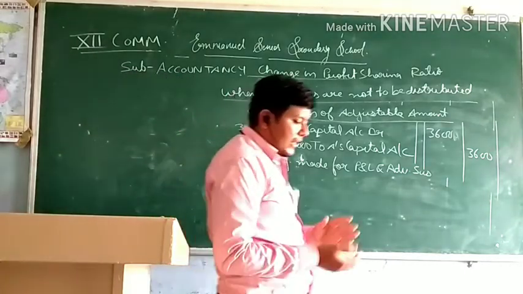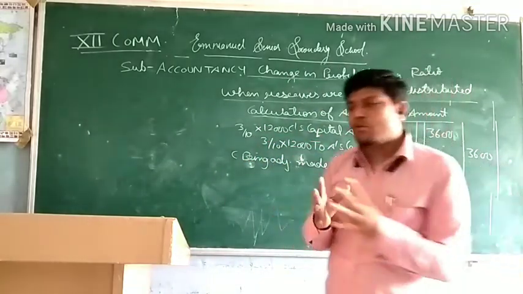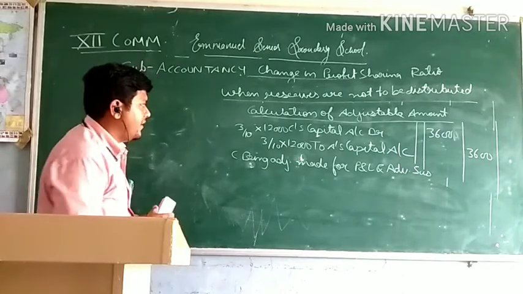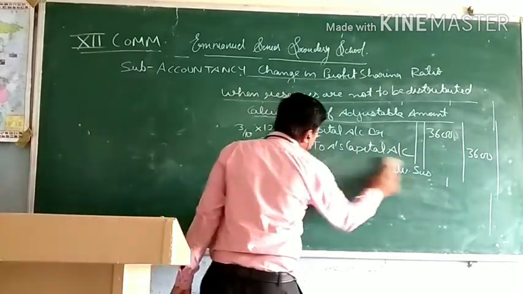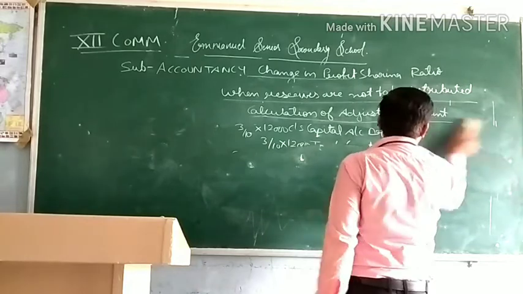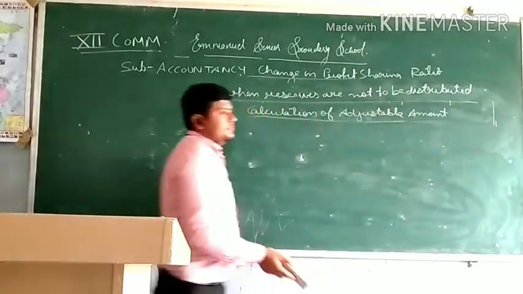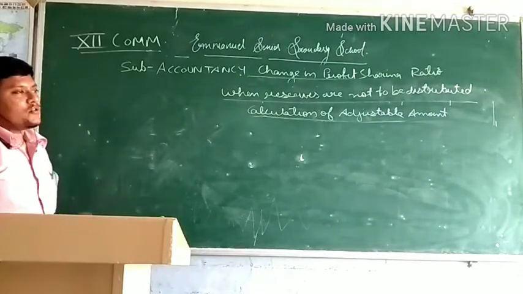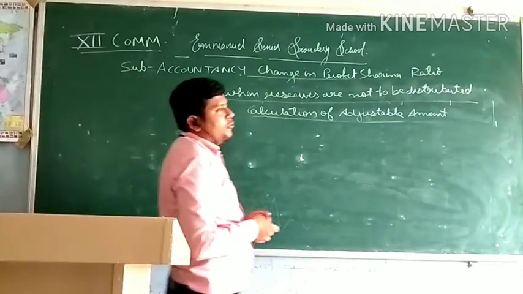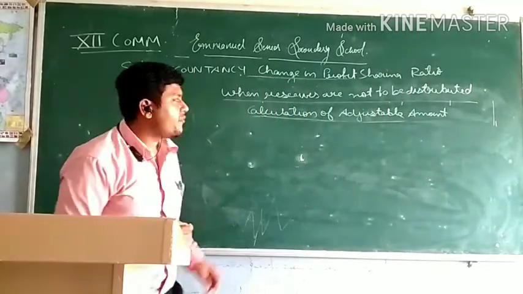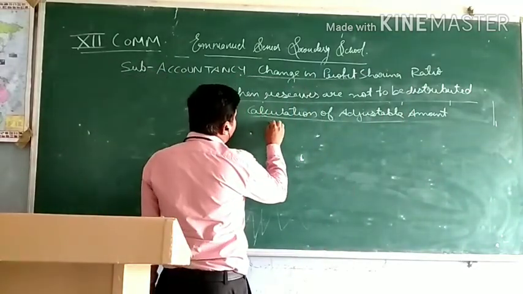So in this question also we will add both of the amount and then do the adjustment entry. For goodwill also we do gaining to sacrifice, and for reserve also we do the same. So we will add both of them.